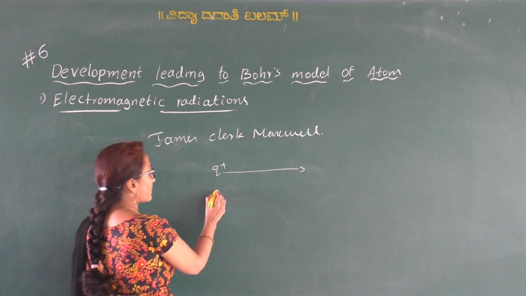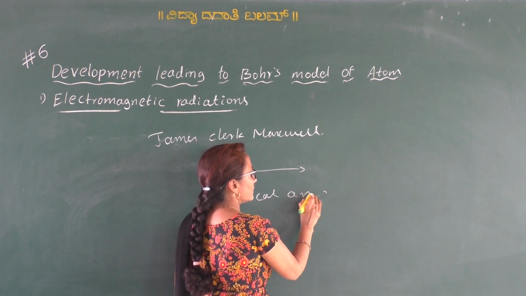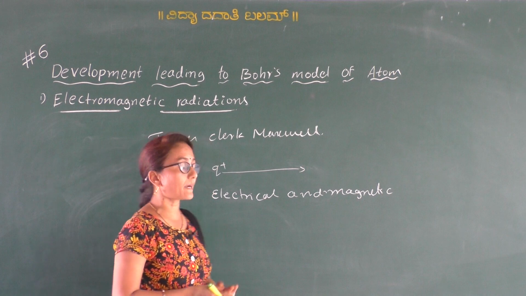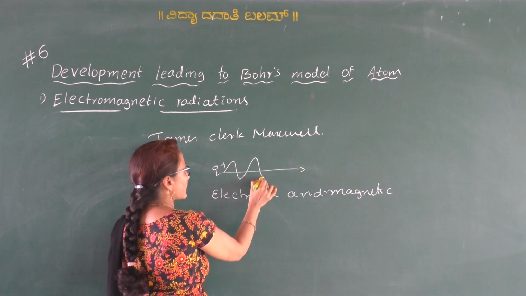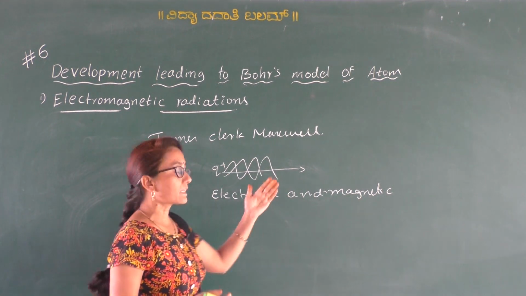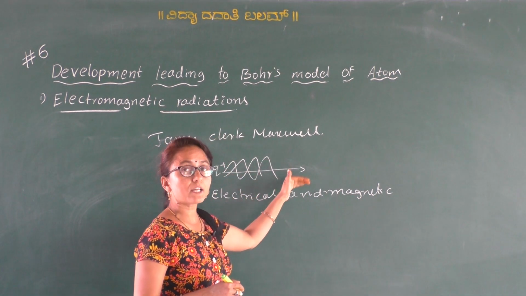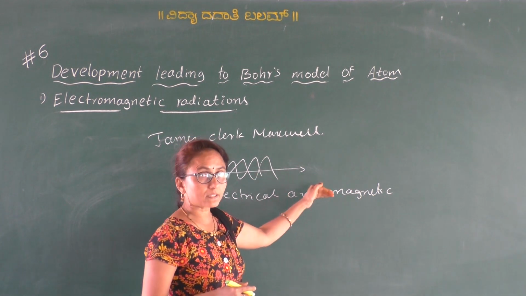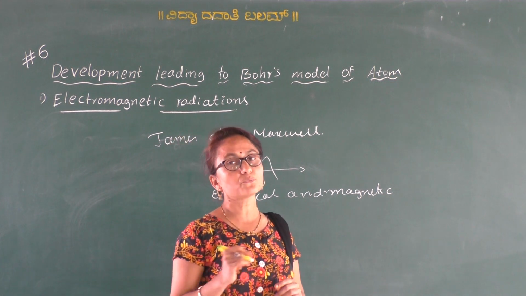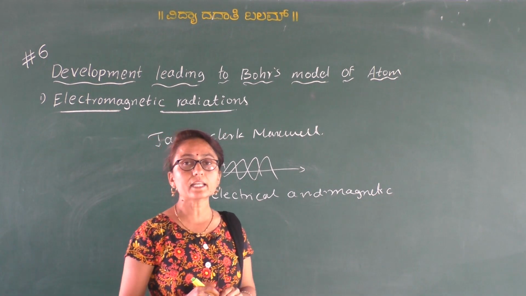So it first emits the electrical field, and next again it emits the magnetic field. It keeps emitting electrical and magnetic fields alternately, and these fields are transmitted in the form of a wave. Therefore they are called electromagnetic waves or electromagnetic radiations.